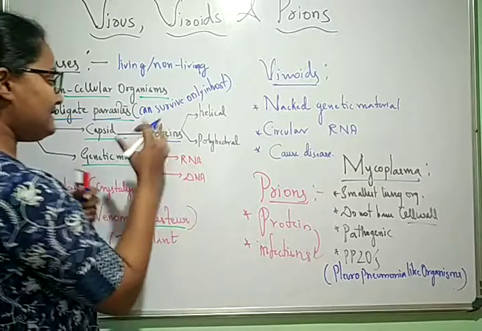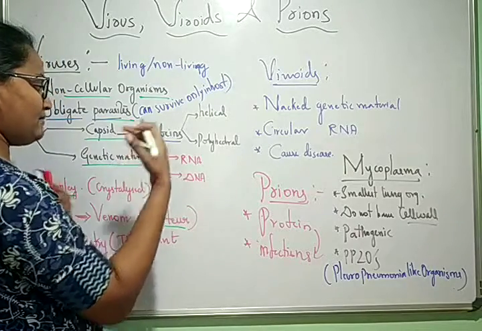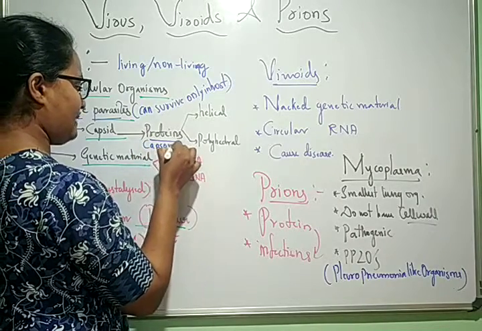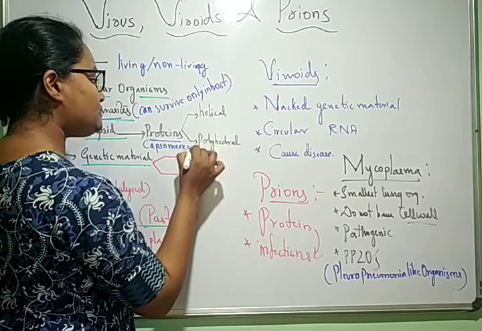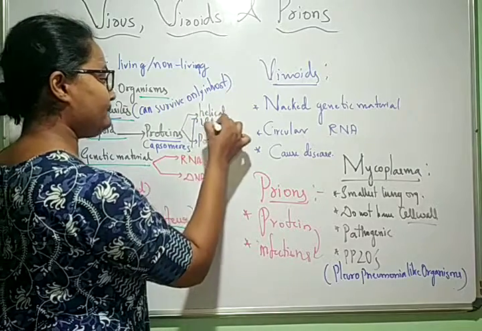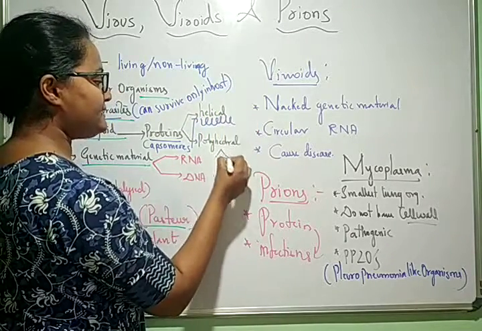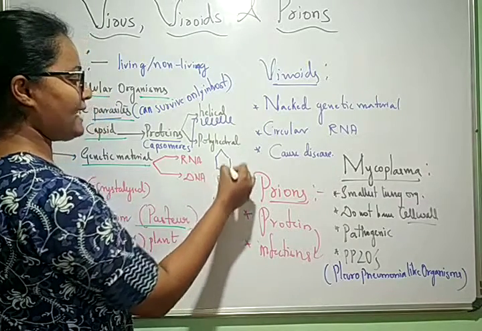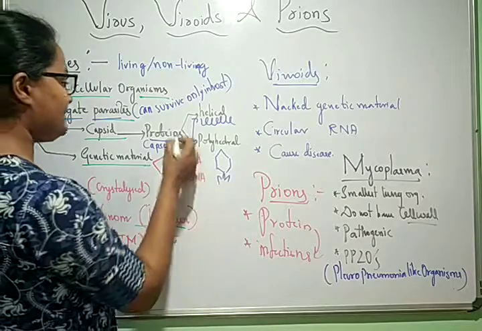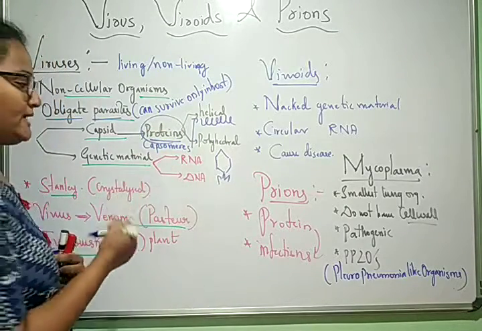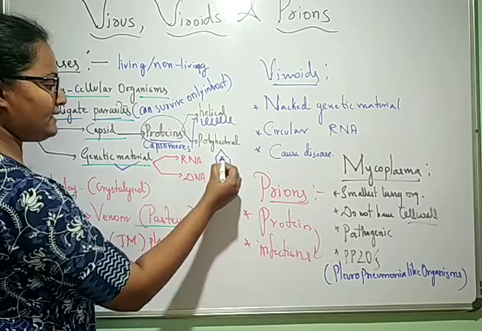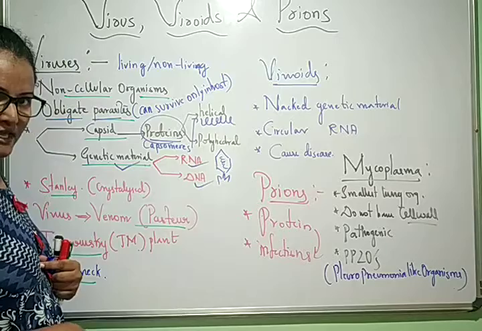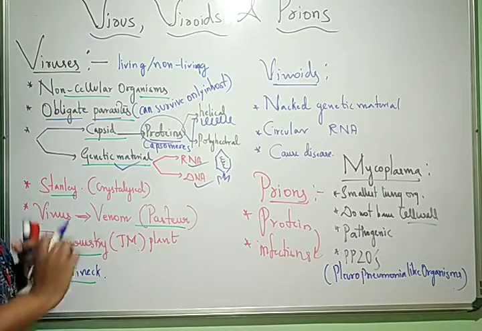Okay, and these proteins, meaning the capsids, are made up of tiny structures called capsomeres. This capsomere is sometimes helical or sometimes polyhedral like this. So this is the capsule or capsid, which is typically made up of proteins, and they contain the genetic material. It may be sometimes RNA or DNA. Okay, so next we'll come to the history of the viruses.